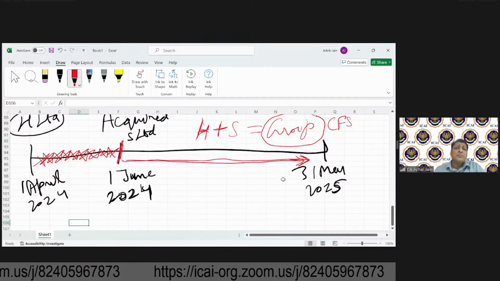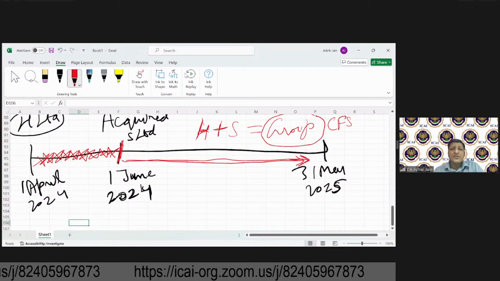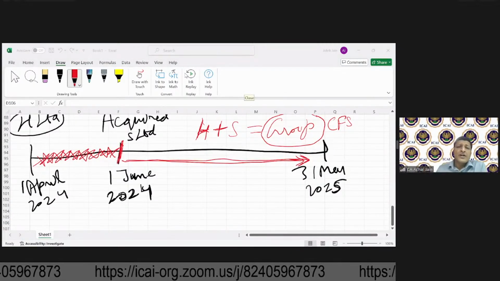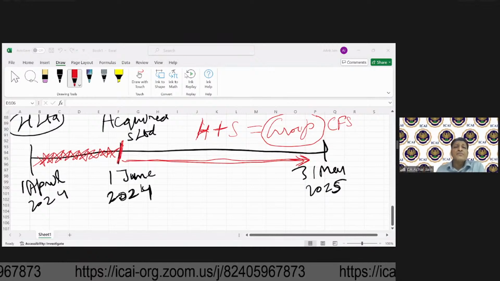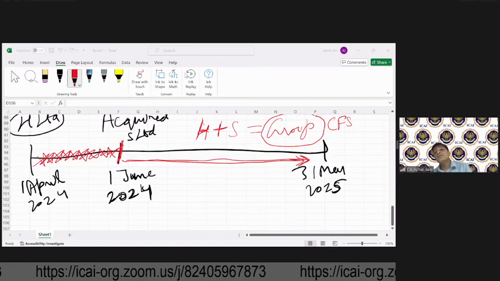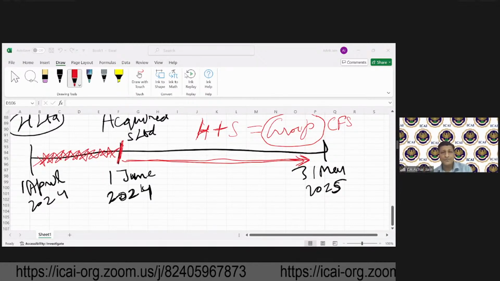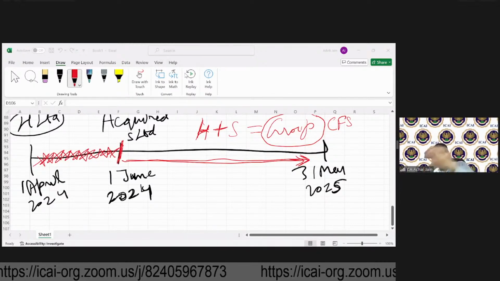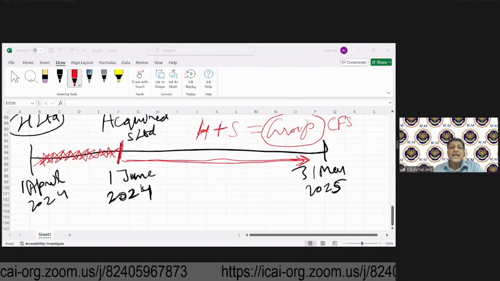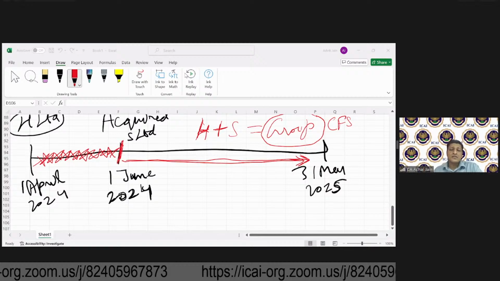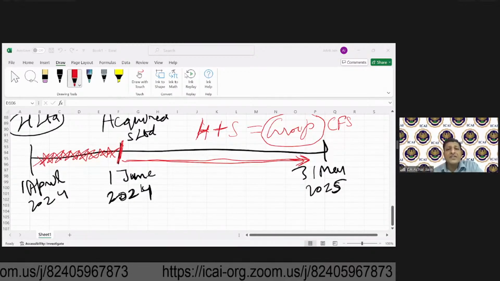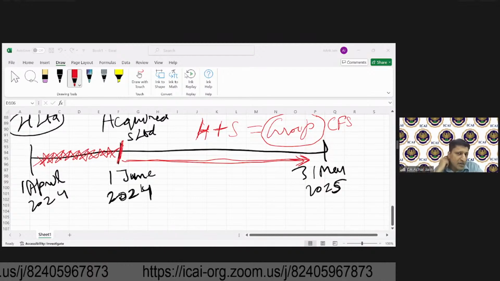There is another very important concept, which I'll try to use over here. I think Preeti has a question. Before that, let me just look at the query of Preeti. Preeti is saying that if H acquires S and S has another subsidiary X. So let's suppose H acquires S and S has got another subsidiary X Limited. Then in this case, H Limited will prepare X Limited financial statements? No. Let's not get confused with that.